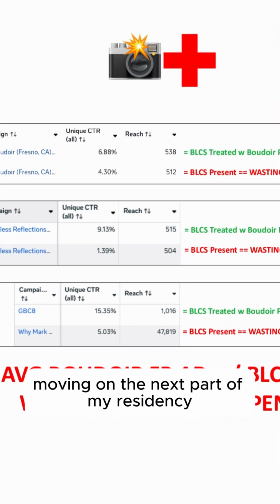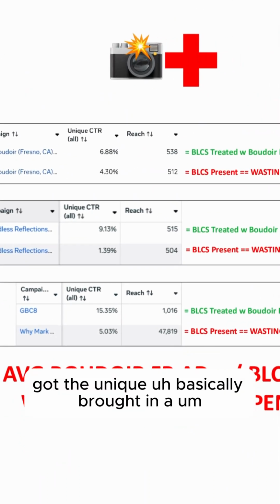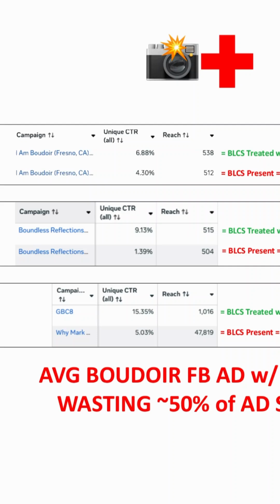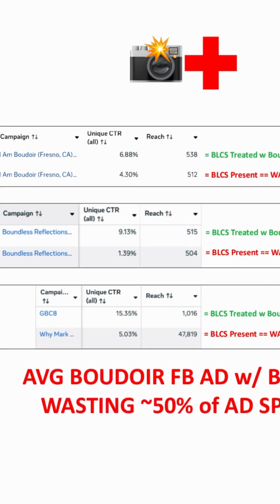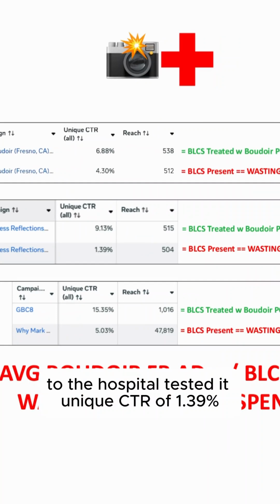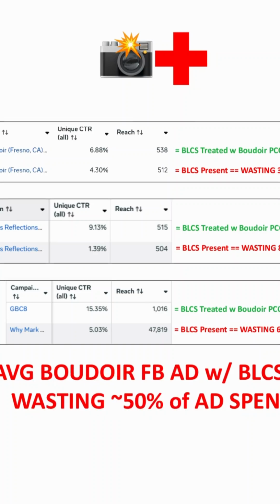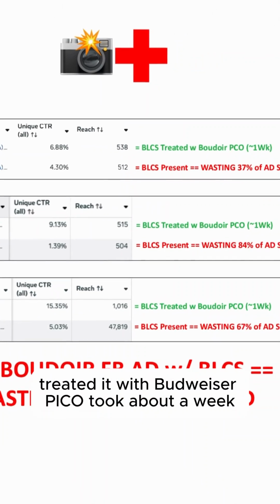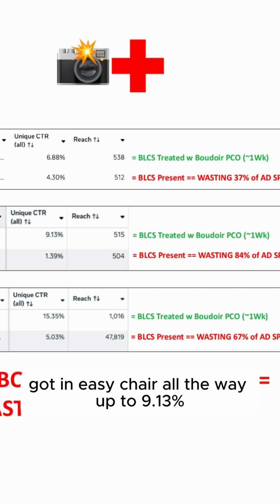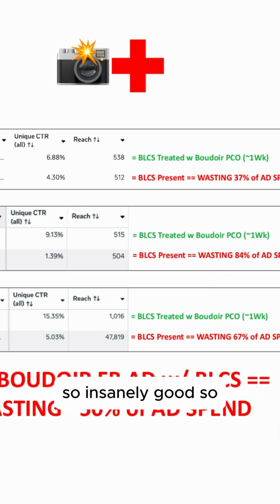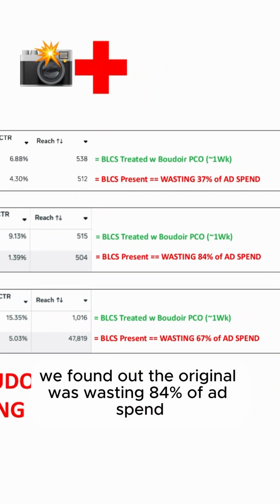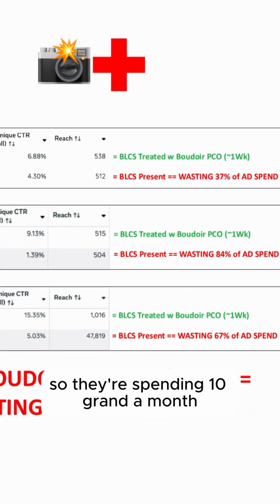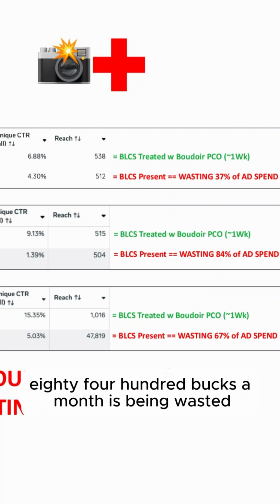Moving on, the next part of my residency, I brought in another Boudoir Facebook ad to the hospital, tested it, unique CTR of 1.39%, found out that BLCS was present, and actually duplicated it, treated it with Boudoir Pico, took about a week, got the unique CTR all the way up to 9.13%. So insanely good. So we found out the original was wasting 84% of ad spend. That's a ton of money. So they're spending 10 grand a month. Literally 8,400 bucks a month is being wasted.